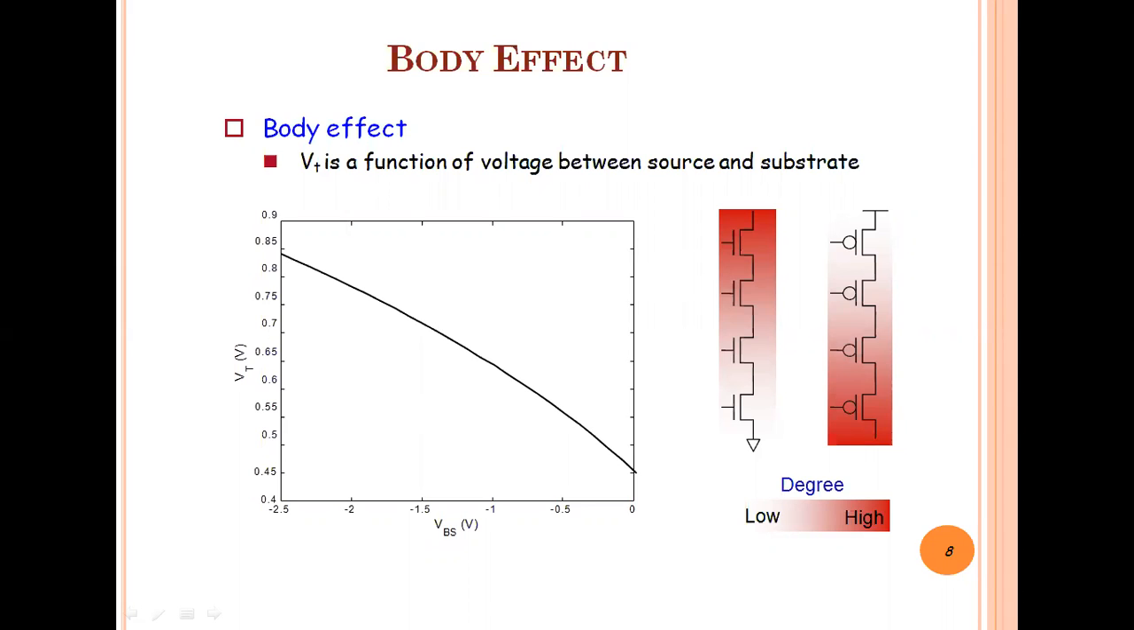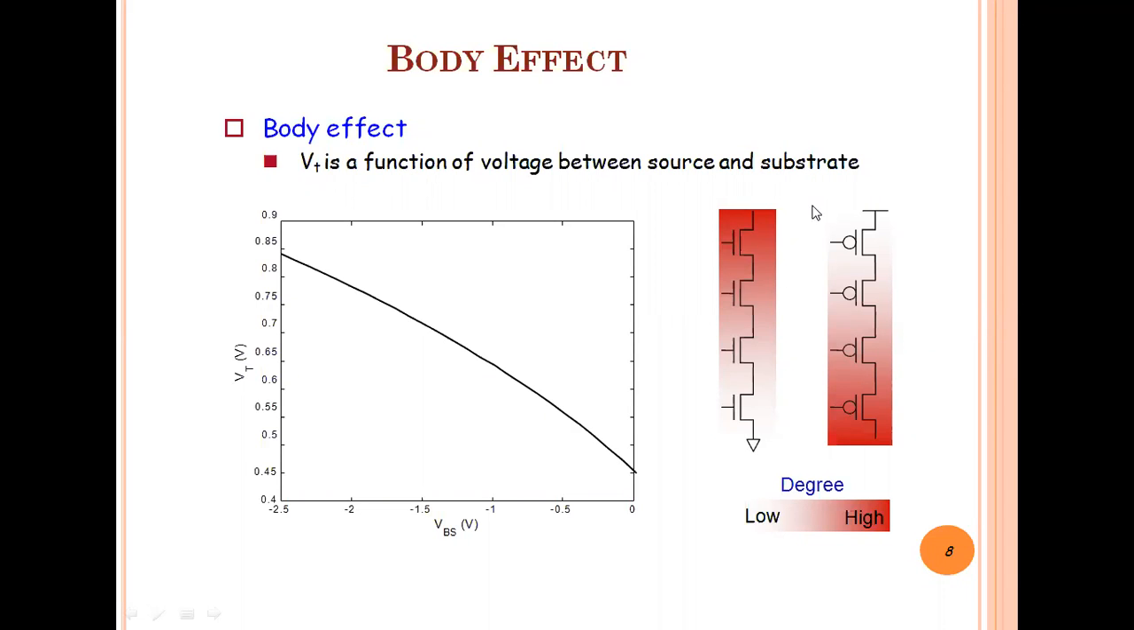So always the threshold voltage, which is a very important term, a very important voltage term, right? Because this is the threshold voltage at that point where your MOSFET starts in the conducting state. Current starts flowing and your MOSFET goes into the conducting state. That's why this voltage is very important to decide the linear as well as the saturation region, right? So Vt is a function of voltage between source and substrate.